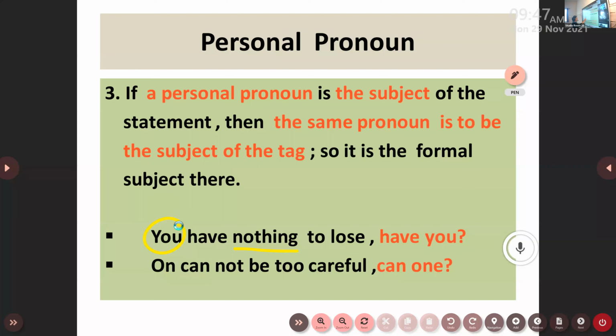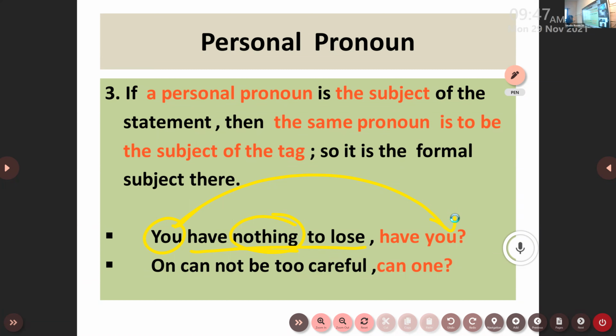So if a personal pronoun is used for beginning a sentence, you can use the same personal pronoun. The sentence is a negative sentence. We have added the word nothing in order to make our positive sentence negative. So here we need to fix a positive tag. You is the personal pronoun. You can use the same you as part of your subject or as part of your question tag. Have is the auxiliary verb used.